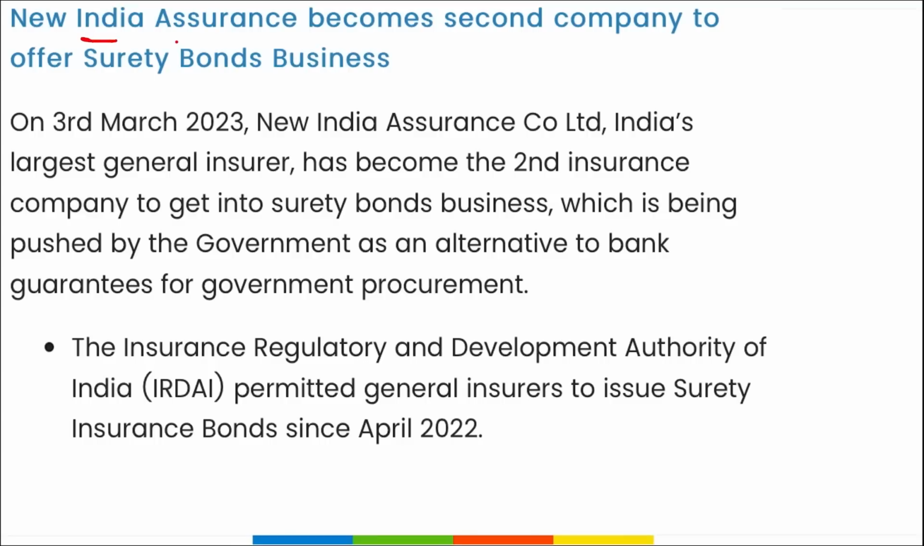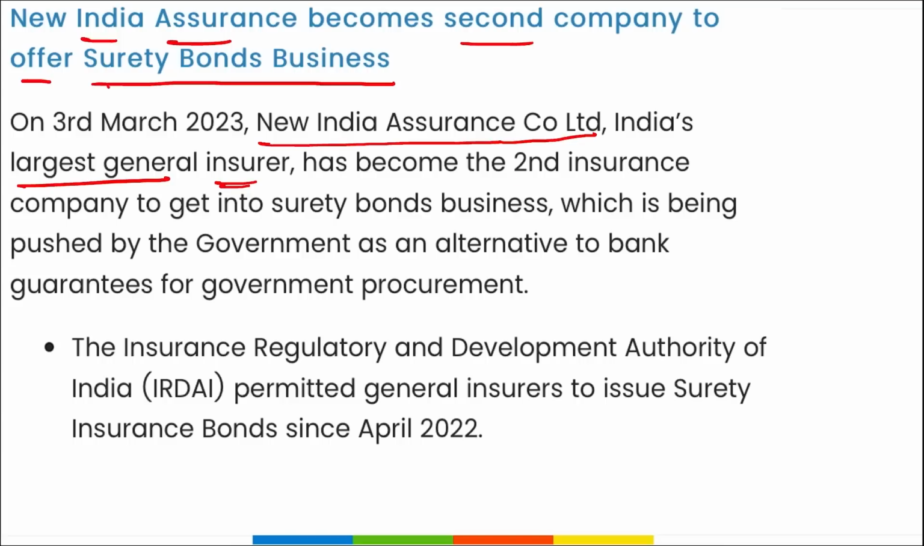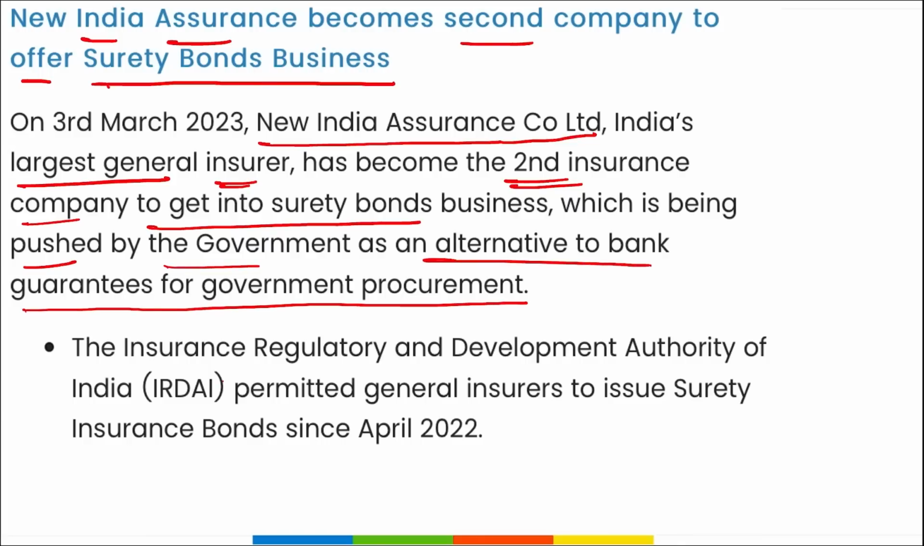Next is New India Assurance became second company to offer surety bond businesses. I repeat, New India Assurance Co Limited, India's largest general insurer, has become the second insurance company to get surety bond businesses, which is being pushed by the government as an alternative to bank guarantees for the government procurement. Here, IRDAI has permitted general insurance to issue surety bonds since April 2023. All right, mark this.